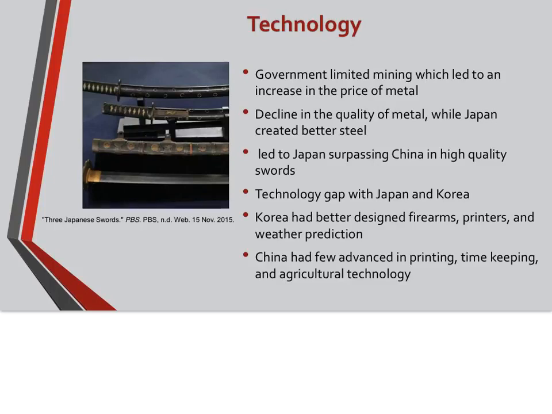Korea had better designed firearms, printers, and weather predictions. Although China invented movable type, so that's an advancement in printing, Korea is the one who invented metal movable type. China also was delayed in timekeeping and agricultural technology.